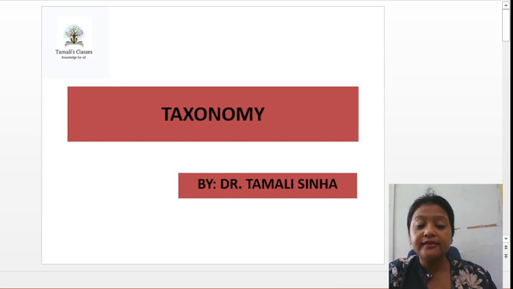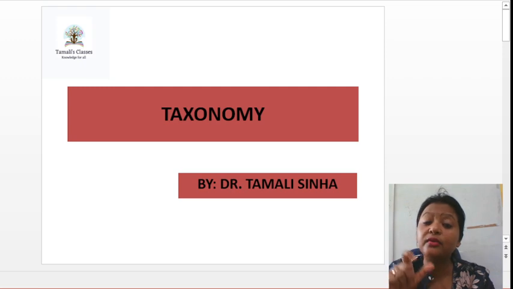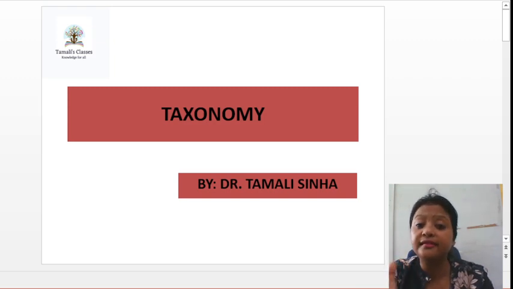So what is taxonomy? See, taxonomy, you can divide the word into two parts, that is taxo and nomy, right? So this taxo and nomy, this word comes from a Greek word known as taxis, nomo. Taxis means arrangement, nomo means law. So basically it's a system, or you can say the process or the law of naming or arranging the different organisms. So taxonomy is a study of different organisms by naming them, describing them, and also first of all you have to identify them, then you need to describe them, then you have to name them, and then you have to classify them. So this entire study, this system is known as taxonomy.